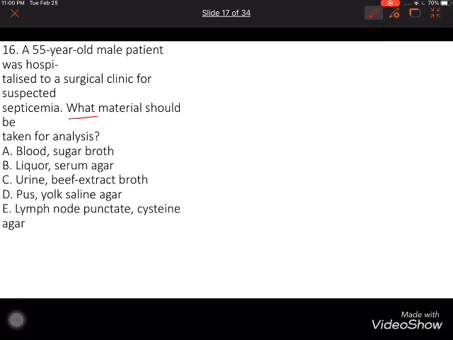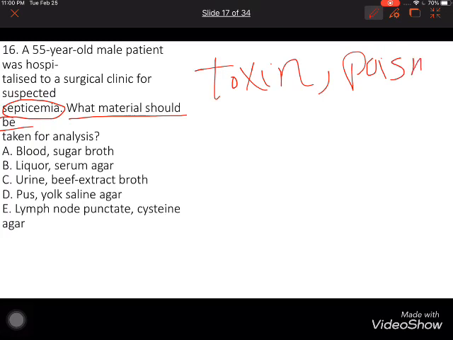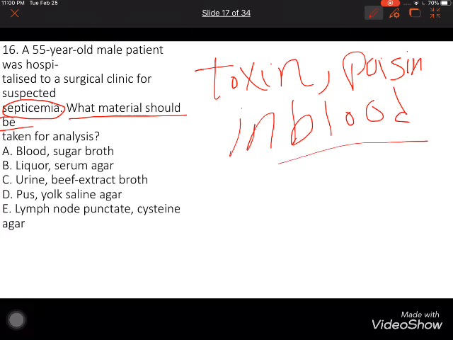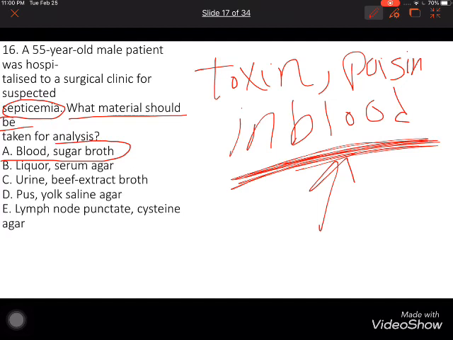In this question, what material should be taken? A 55-year-old male patient was hospitalized to the surgical clinic for suspected what? Septicemia. What does septicemia mean? It is like toxin or poison in the blood. That's why when we want to make sure whether it is septicemia or not, what do we take? A blood sample. That's why a blood sugar broth.